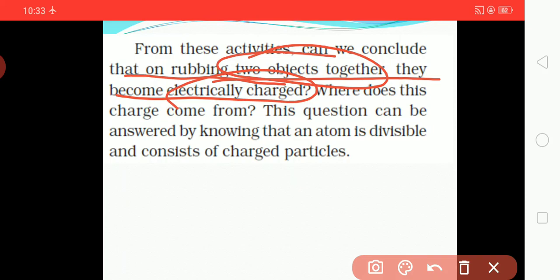Where does this charge come from? Now the question arises, where does this charge come from? This question can be answered by knowing that an atom is divisible and consists of charged particles. In atoms you can see the presence of charge. Different amounts of charge are present in an atom depending on its capacity.